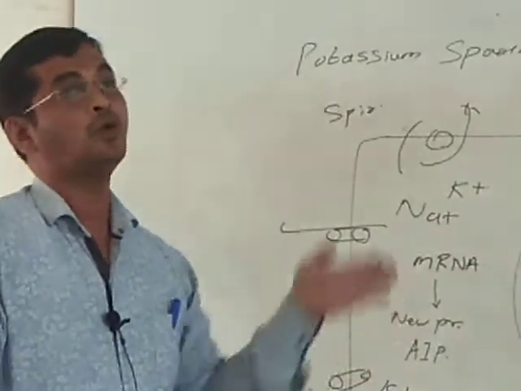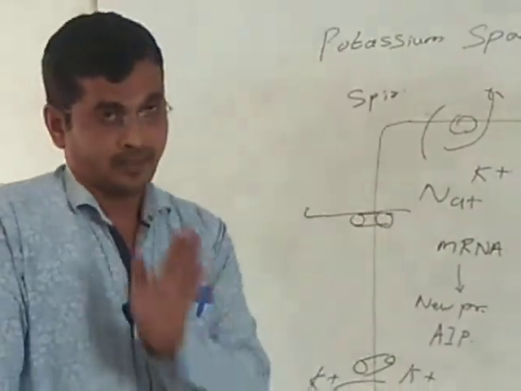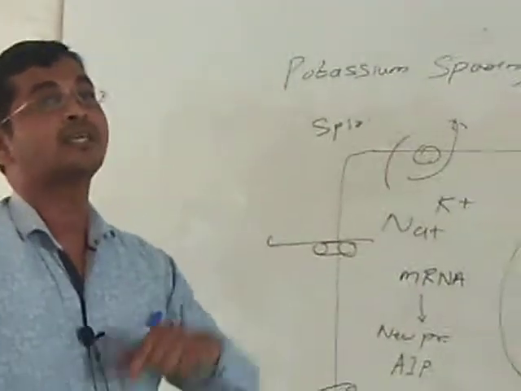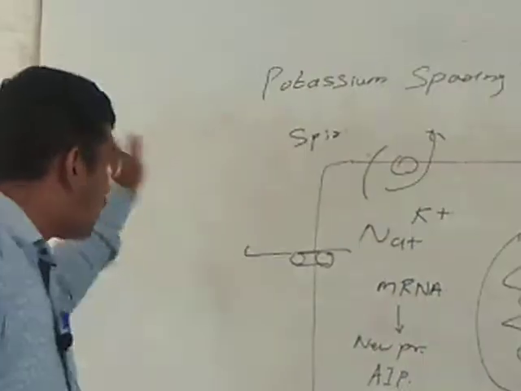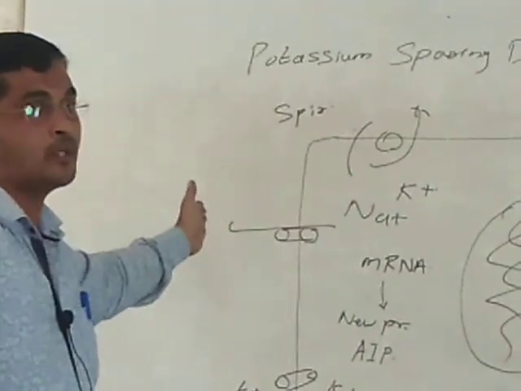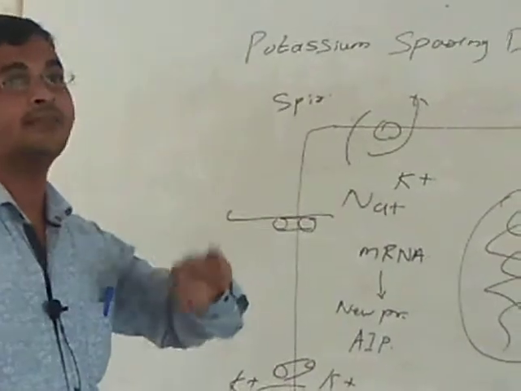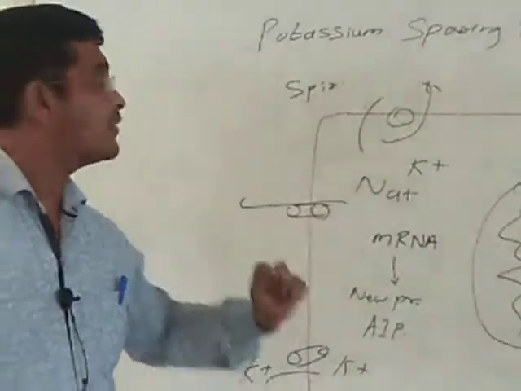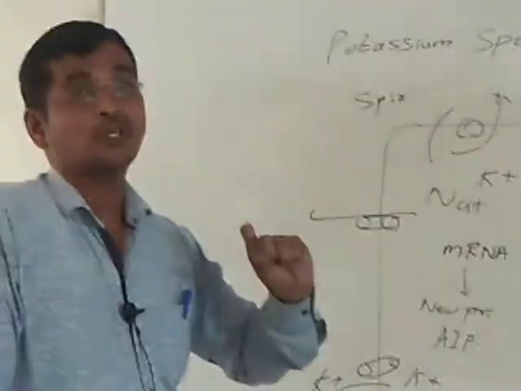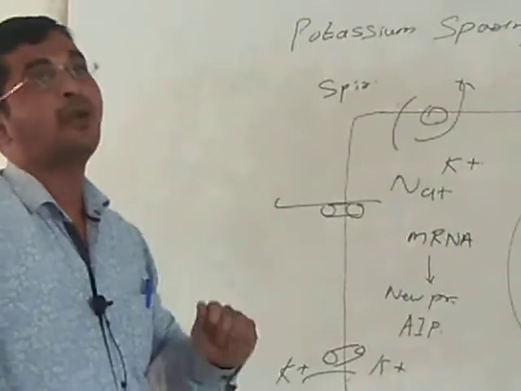The basic phenomenon is that if sodium is more reabsorbed, it will excrete more potassium. So we are blocking this reabsorption. If we block the sodium reabsorption, ultimately potassium gets saved. Okay, so in this way we can explain the action of potassium sparing diuretic aldosterone antagonist. Name of drug is spironolactone.